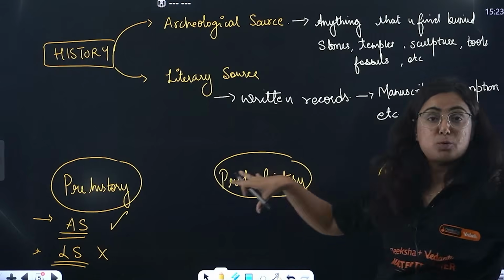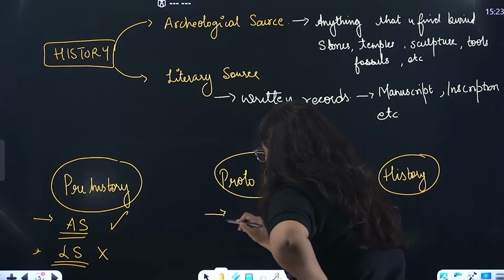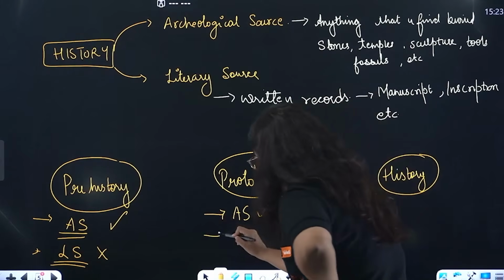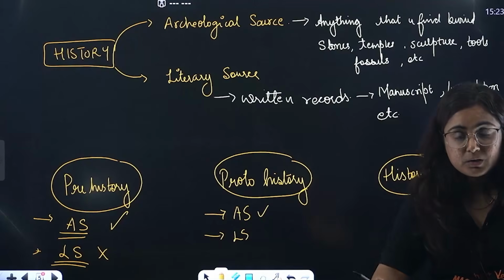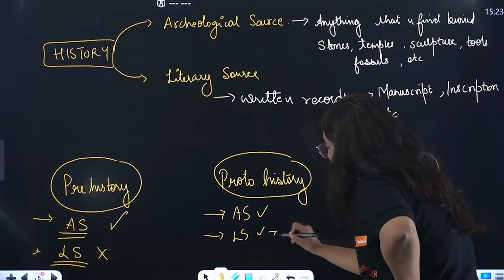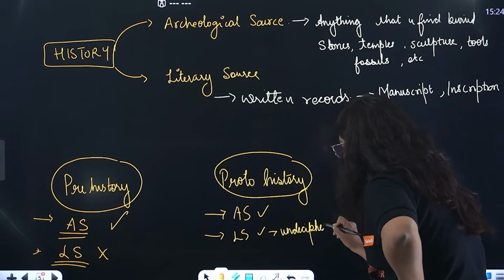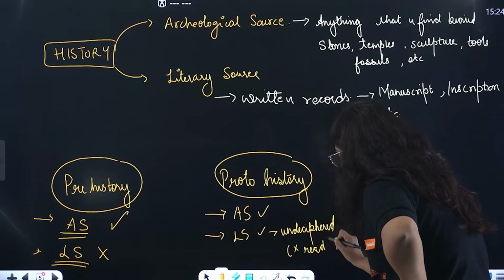Let's move towards proto-history now. What is the proto-history period, beta? The period where we found the archaeological sources. Very good. Where even we found the literary sources. That means people now knew how to read and write. But the irony is, beta, that we are not able to decipher the script of these people. That means we are not able to read what they have written.